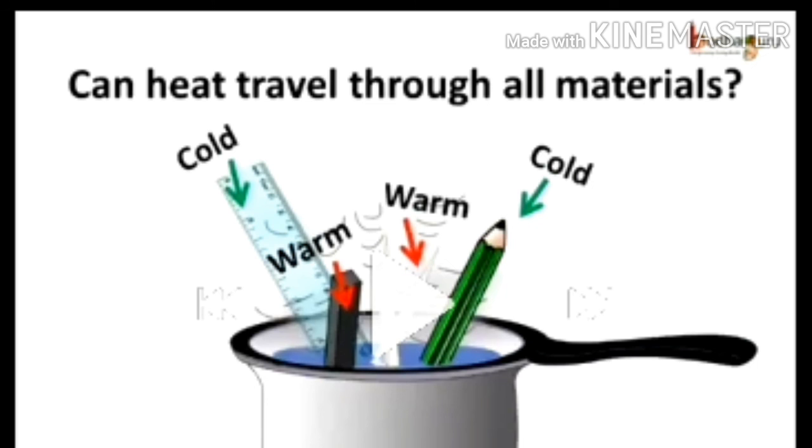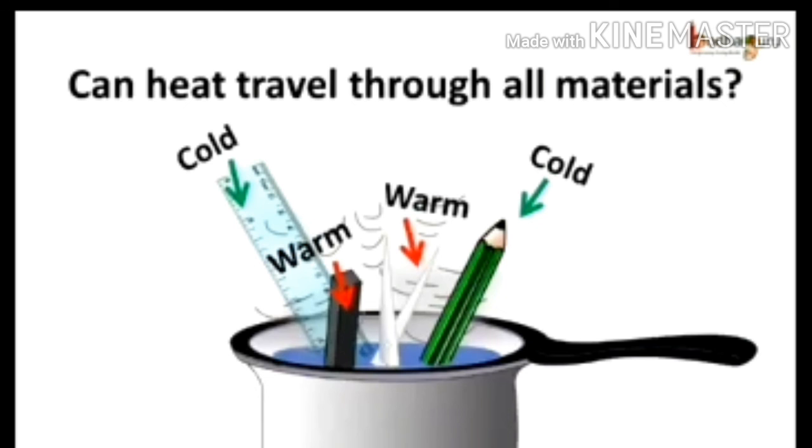Yes. So in our house also there are so many examples of good conductors and bad conductors of heat, and you have to find them out. For example, when we are taking tea, we use a china cup or a plastic cup.